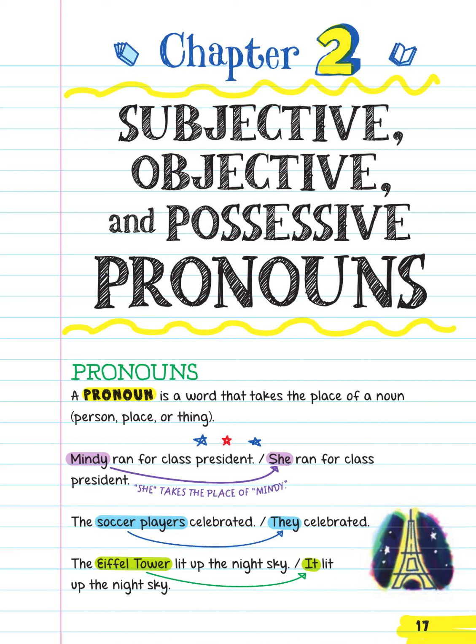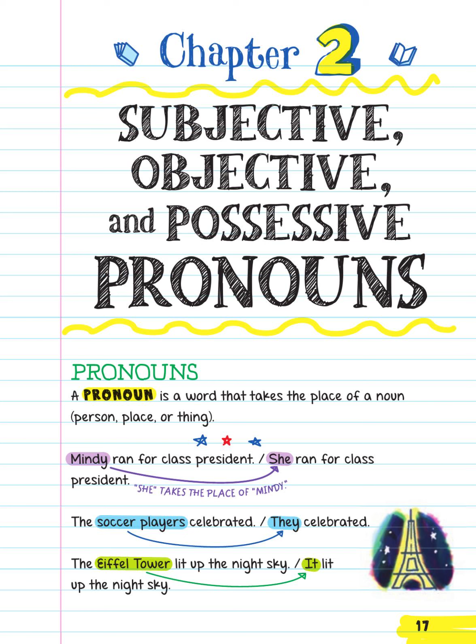Chapter 2. Subjective, objective, and possessive pronouns. A pronoun is a word that takes the place of a noun, person, place, or thing. Mindy ran for class president. She ran for class president. She takes the place of Mindy. The soccer players celebrated. They celebrated.